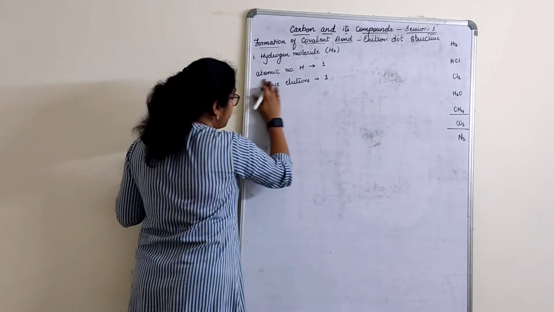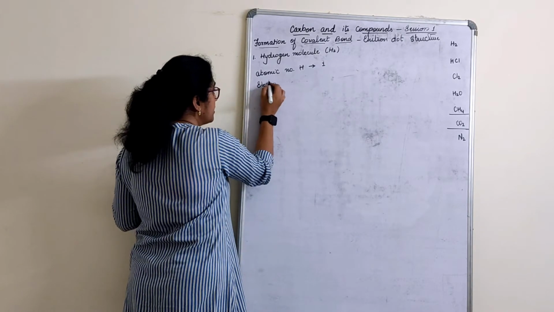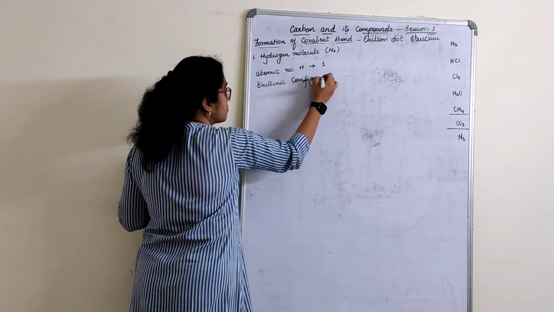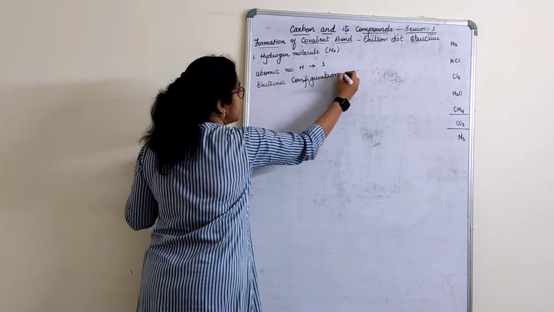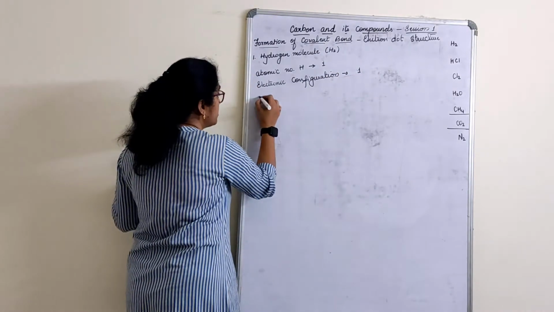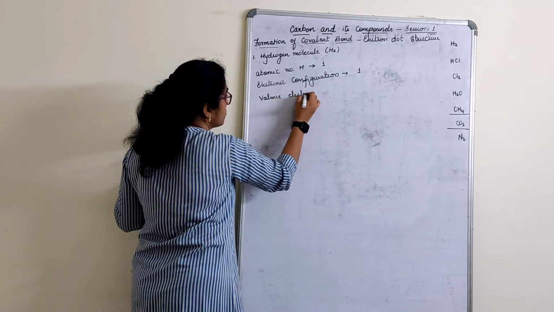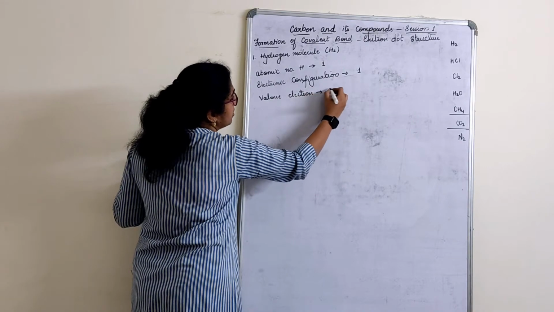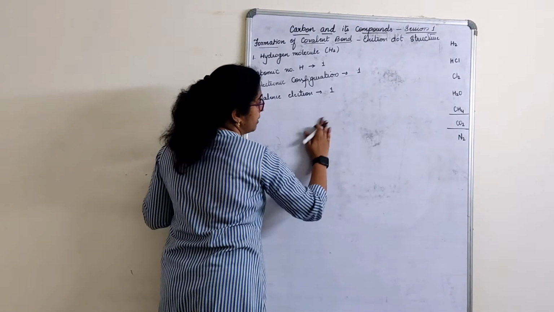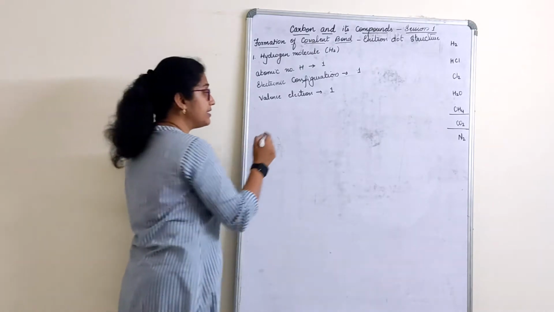Apart from that, before valence electrons, one more thing, electronic configuration. These three should be compulsorily written. Only one here. Of course, hydrogen is one. Next is valence electron. What is valence electron? That is also one, right? So, be very careful in doing this. Writing part you can do in pencil if you want. The figure should be very neat.